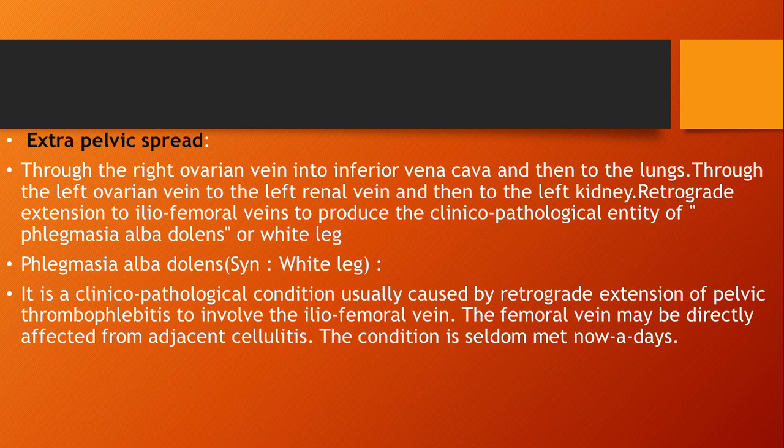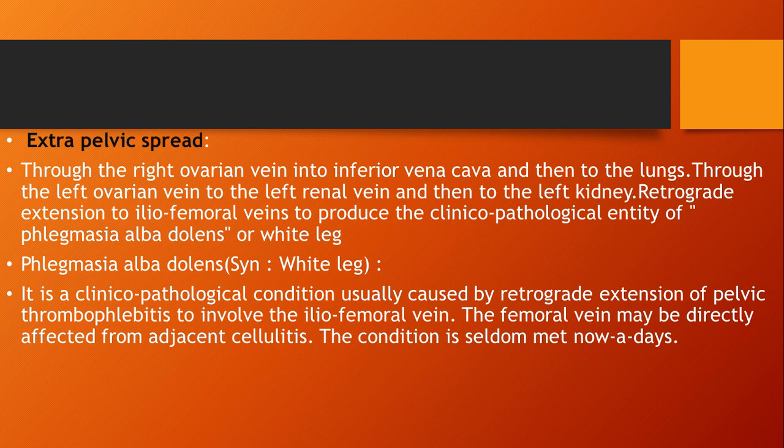Then the extrapelvic spread is through the right ovarian vein into the inferior vena cava and to the lungs, and through the left ovarian vein into the left renal vein and then to the left kidney. Retrograde extension to the iliofemoral veins produces the clinical pathological entities phlegmasia alba dolens, or white leg.